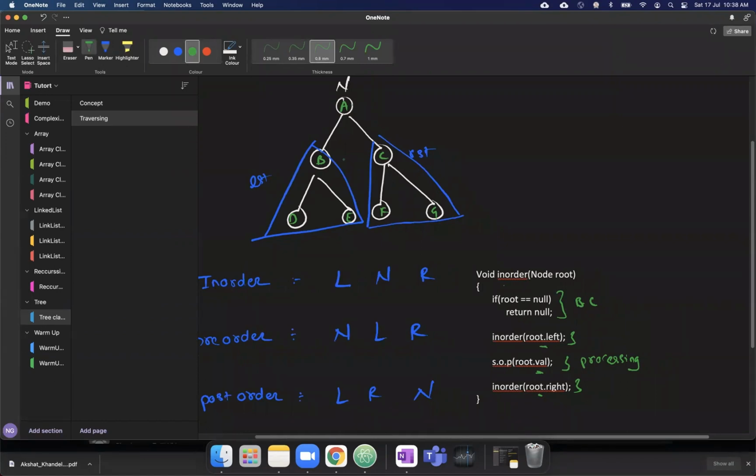Even if you are good at recursion, I strongly recommend doing this, because while solving tree problems, the stack trace visualization helps you debug the mistakes or debug the tree. So can you try the stack trace visualization for this in-order traversal?